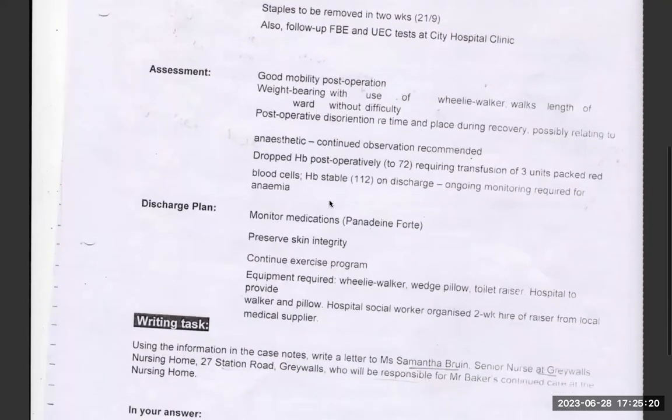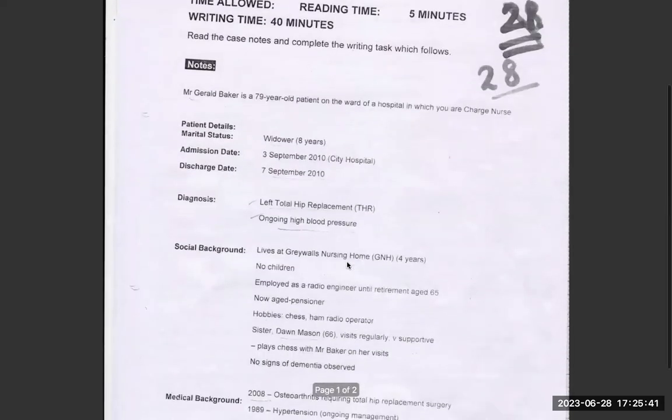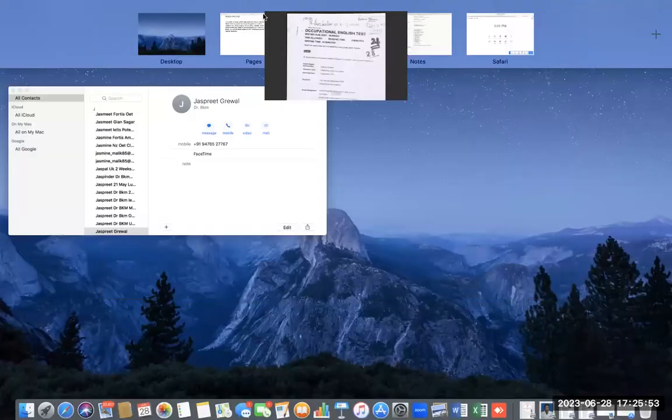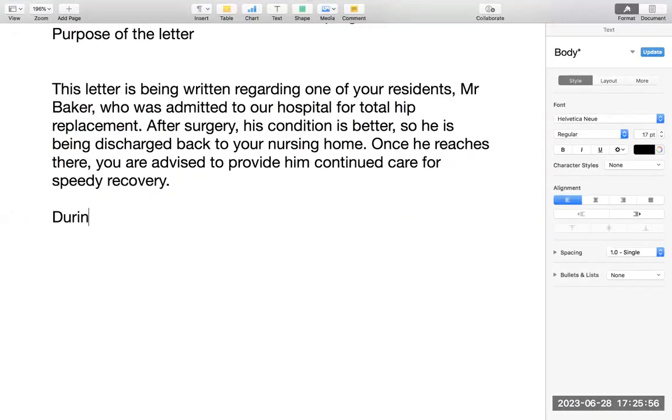So good mobility. Now this is the point where I want you to think like I am thinking. This is where you should take a deep breath in your exam. Don't rush. What I want to say is, this is confusing me. Where should I write it? I don't know what to do, so I will make it simple. I will use this: during hospitalization, after surgery, dressing was done. You can make it that simple that you can simply start the second paragraph with during hospitalization. You can simply write after surgery.